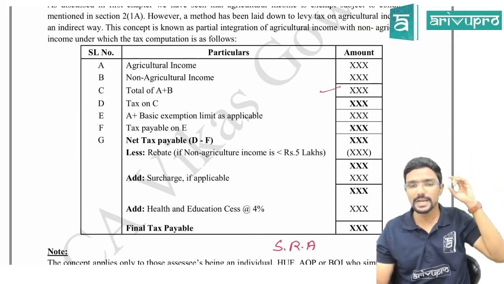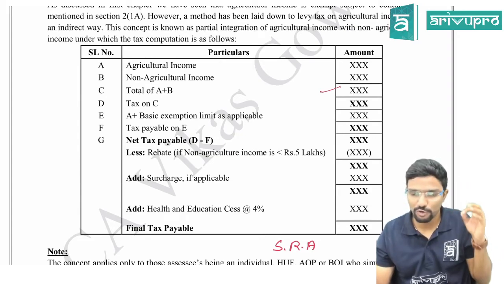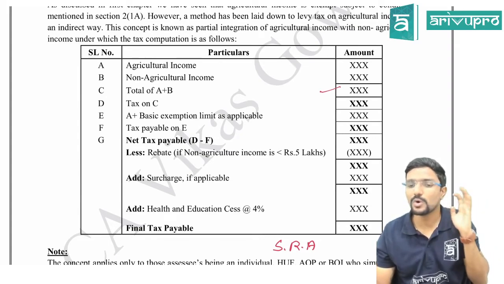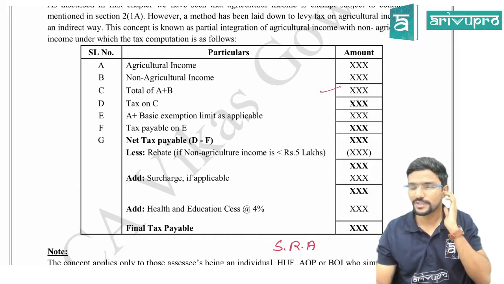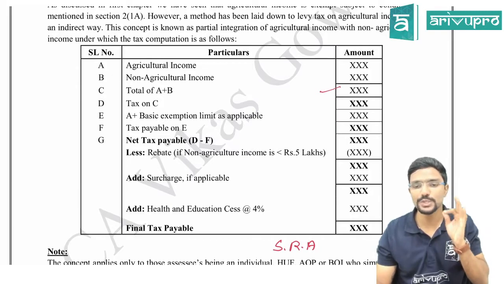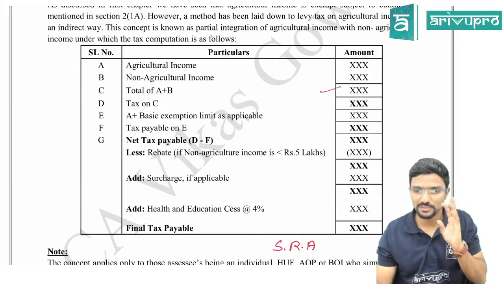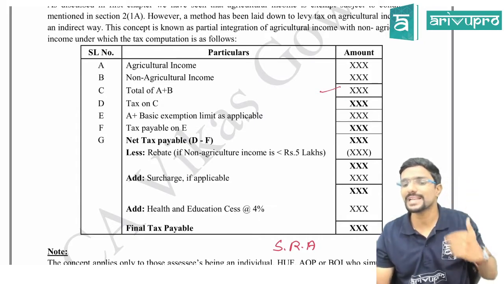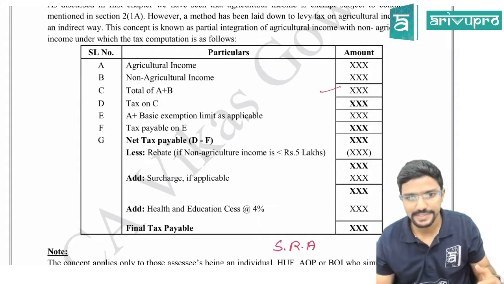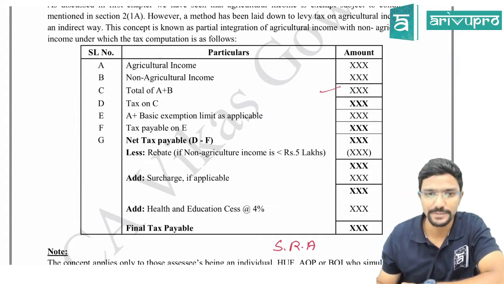Normally, see guys, in your exams, if questions are silent, always follow old scheme. I am repeating. You can make a note of it. If they have specifically given that they are opting for new scheme or that new section 115BAC and all, then calculate as per the new rate. Clear? Whatever we discussed yesterday evening.